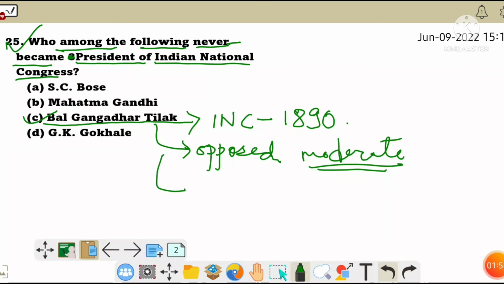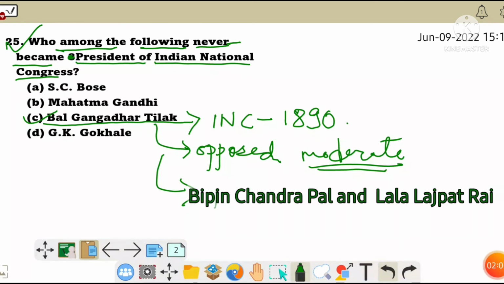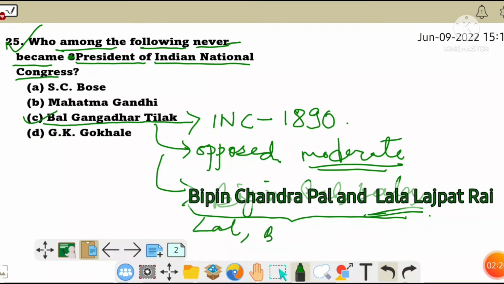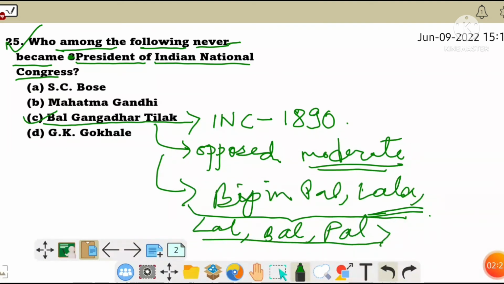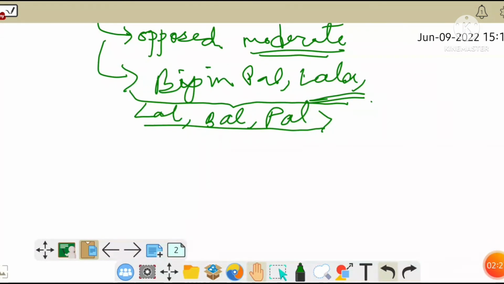He was supported by Bipin Chandra Pal and Lala Lajpat Rai in Punjab, and they were collectively known as Lal Bal Pal. They were the extremist leaders of the Congress. Other than them, all were moderate leaders. Only three of them were the extremists.